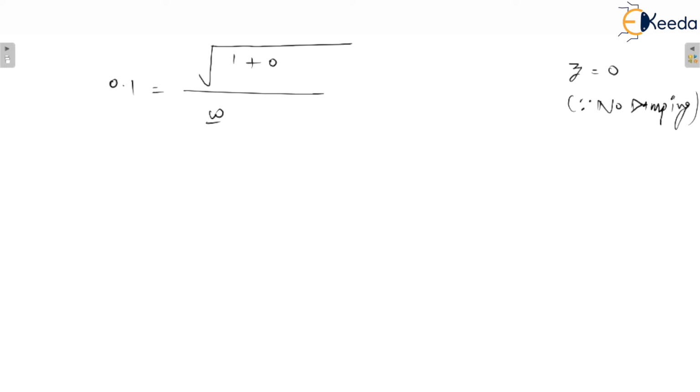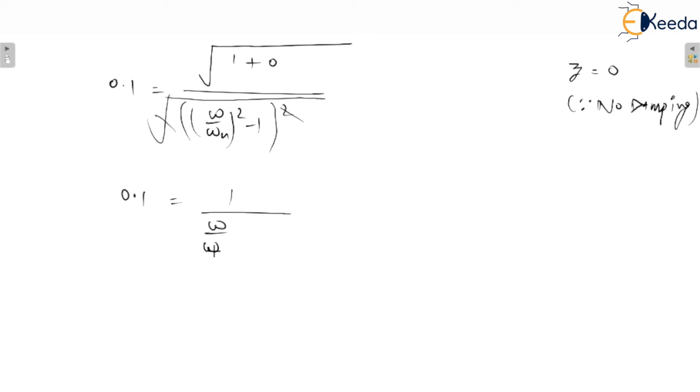So I have written it as omega by omega n whole square minus 1, and there is the under root and the square. Now I am going to cancel out this square with this under root. So finally you will get 0.1 is equal to 1 upon (omega by omega n) whole square minus 1. When you rearrange this, you will get (omega by omega n) whole square minus 1 is equal to 10.